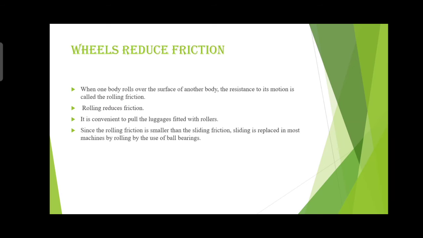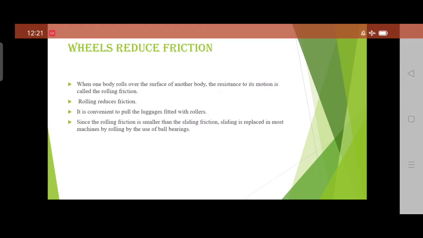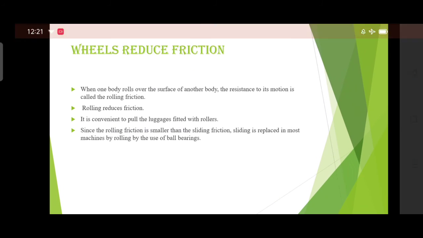Is it convenient to pull luggage fitted with rollers? Yes, it is very convenient. Since rolling friction is smaller, sliding friction is replaced in most machines by the use of what? Ball bearings. A ball bearing is a wheel-like structure.